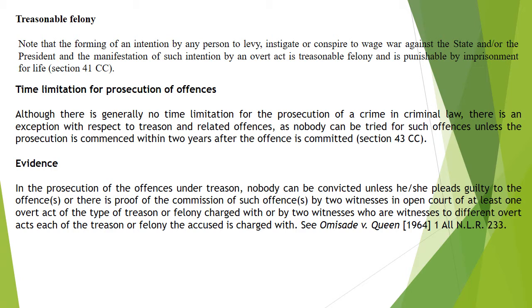We should also note that the forming of an intention to levy, instigate, or conspire to wage war against the state or the president, as the case may be, and the manifestation of such an intention by an overt act, is treasonable felony and is punishable with imprisonment for life. So treasonable felony is punishable with imprisonment for life as in section 41 of the Criminal Code, and treason itself is punishable by death. So again, the time limitation for prosecution is 2 years.